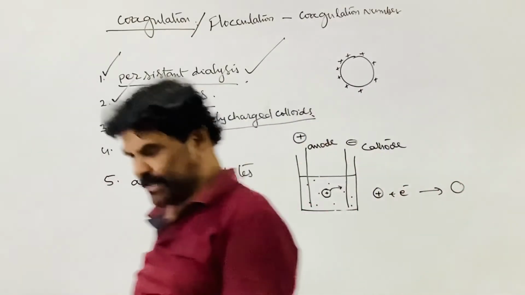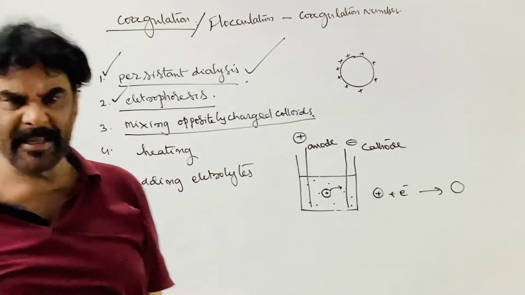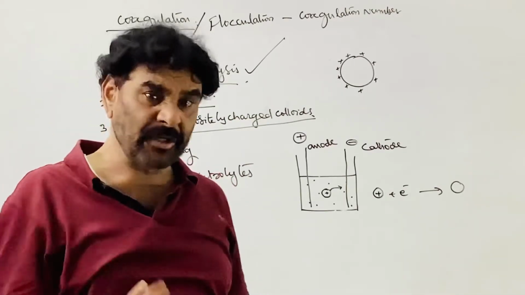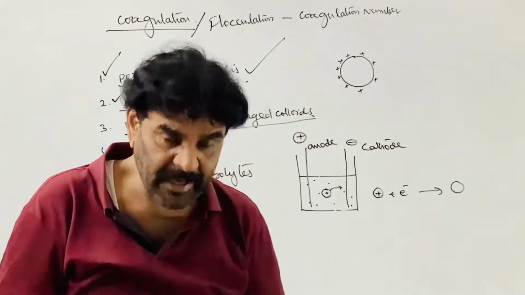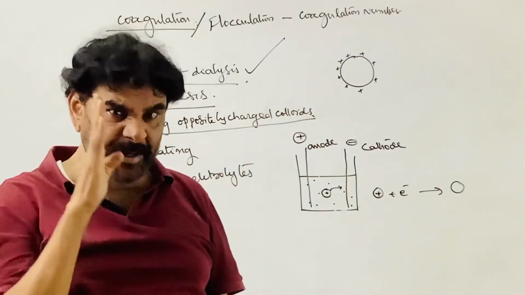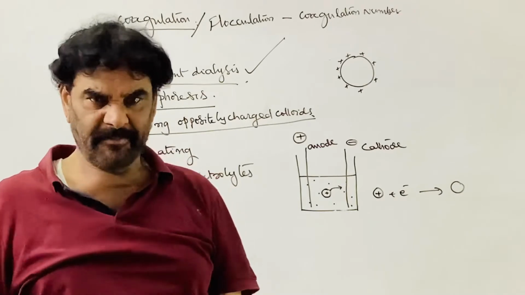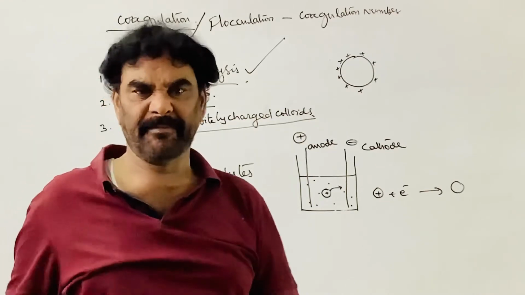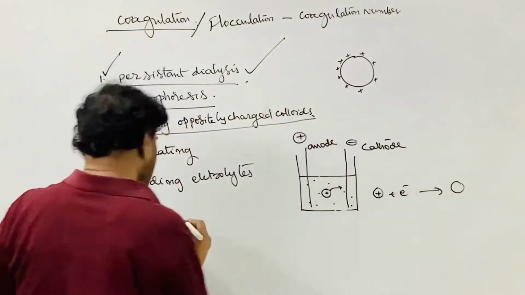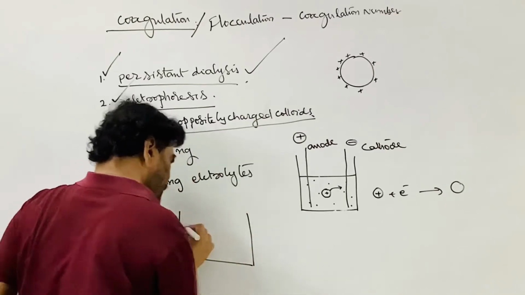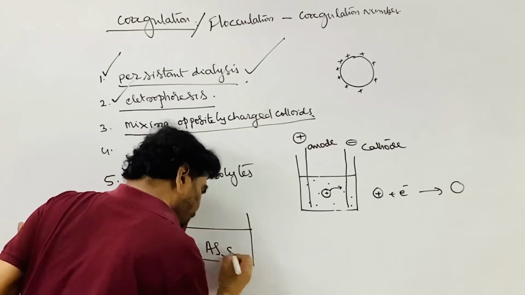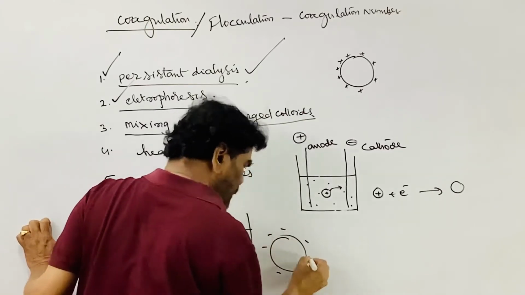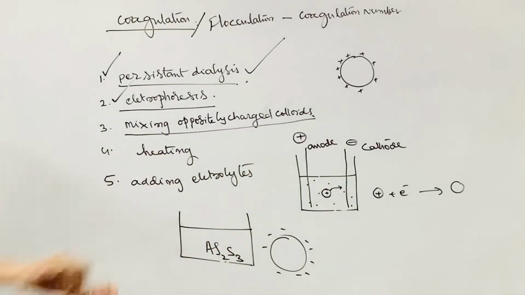See what is the meaning of this? The given colloidal system has a positive charge, colloidal particles have the positive charge or negative charge. In total, the colloidal solution is electrically neutral. If the dispersed phase is positively charged, the dispersion medium is negatively charged due to the counter ions, and vice versa. So now if you take this colloidal system, this is arsenous sulfide, As2S3, it is a negatively charged colloid, because sulfide ions are adsorbed on the surface of this.